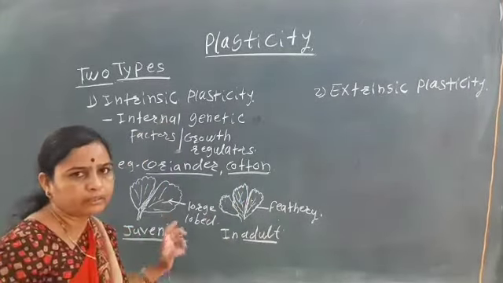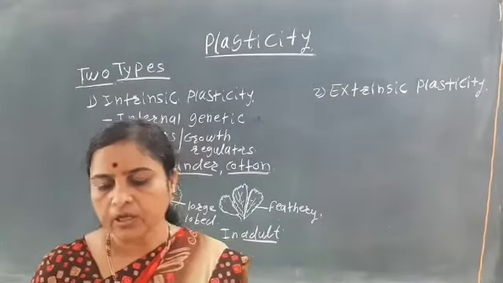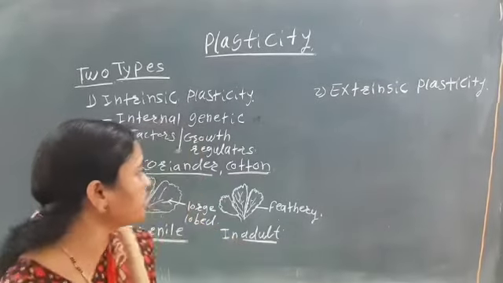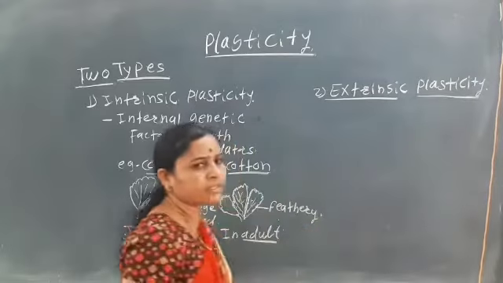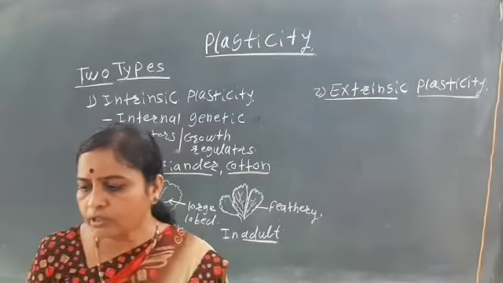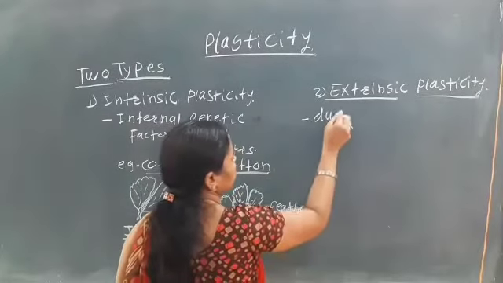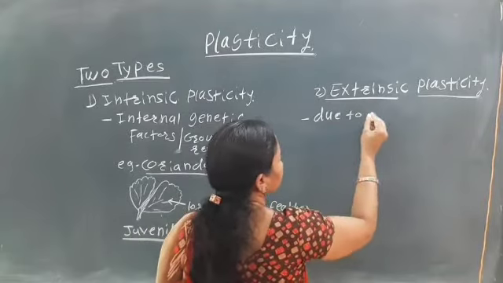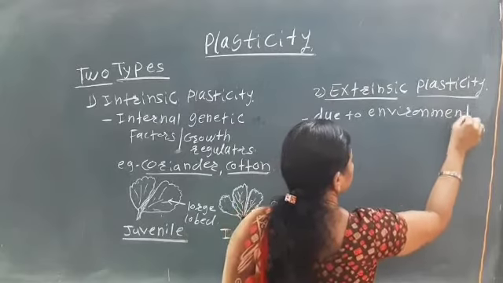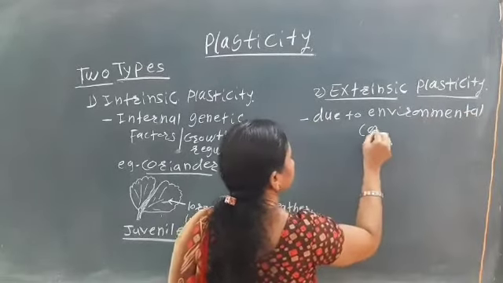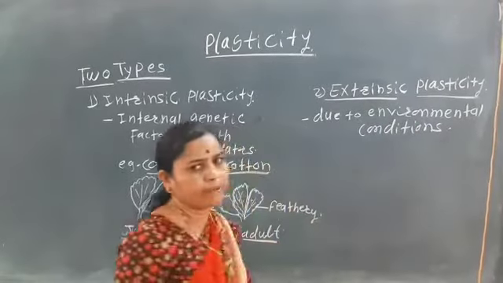the cotton, and there are different types of leaves. That is, the heterophyllous condition occurs. Okay, and then the next type is the extrinsic plasticity. Extrinsic plasticity mainly occurs due to the environmental conditions.